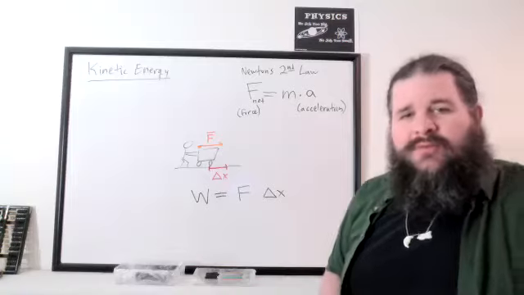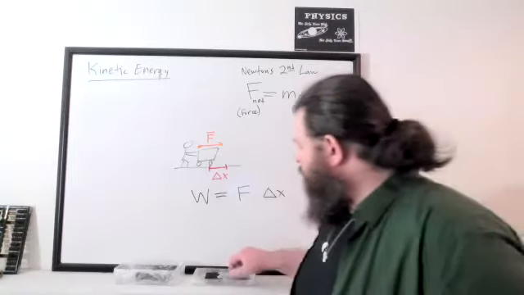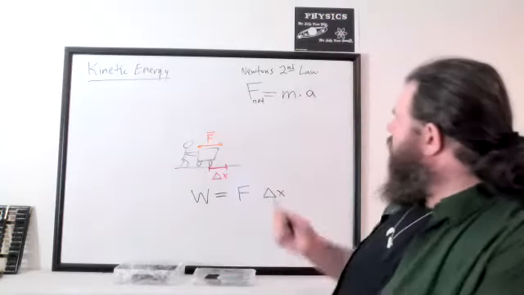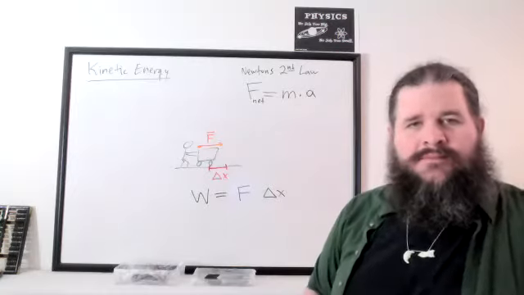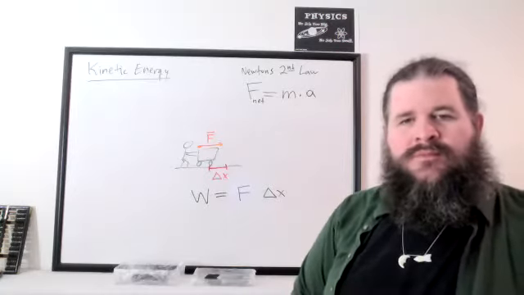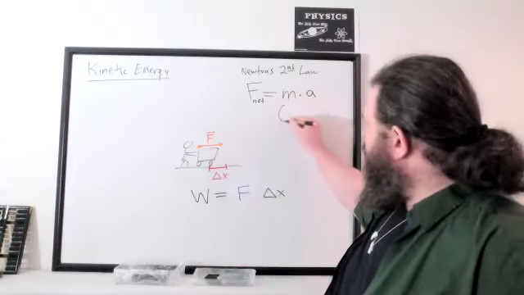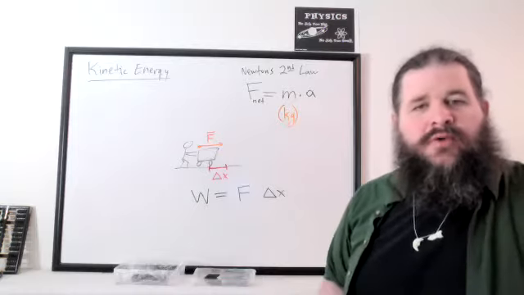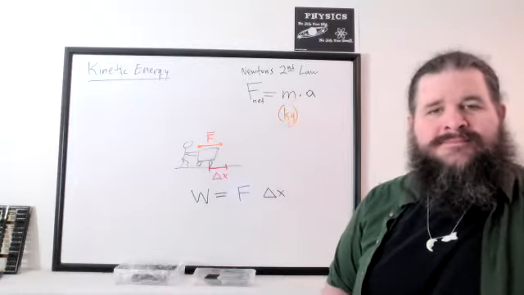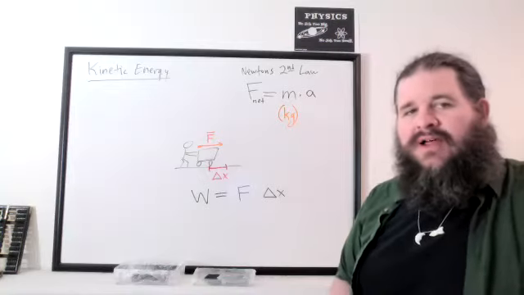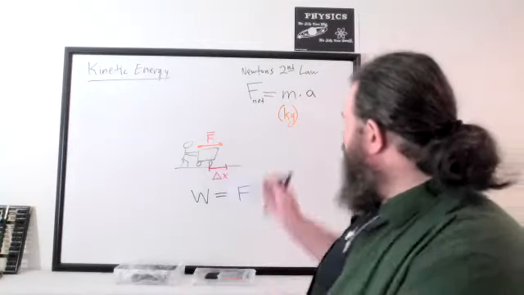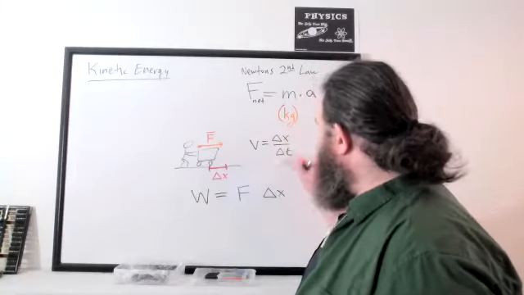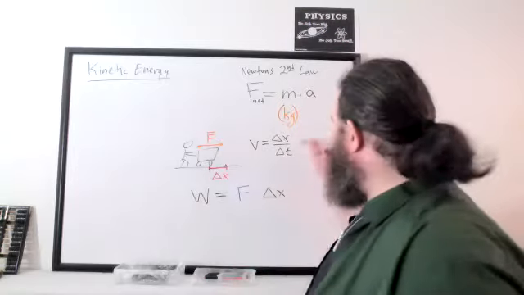And from this, we can get some more information. One thing we can figure out is the units of measurement, which is a very useful tool to have. If we take a look at the units here, first of all, what is mass measured in? Yeah, mass is going to be measured in kilograms. And what about acceleration? What are our usual units for acceleration? Meters per second is velocity. That's how fast the object is moving. Because velocity is distance over time. How far the object moves every second.